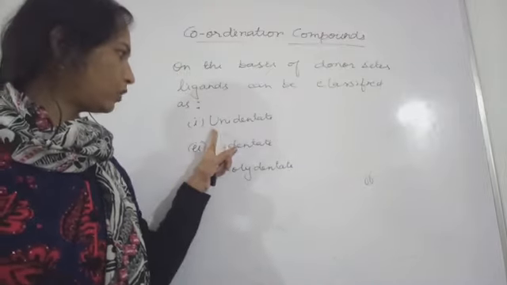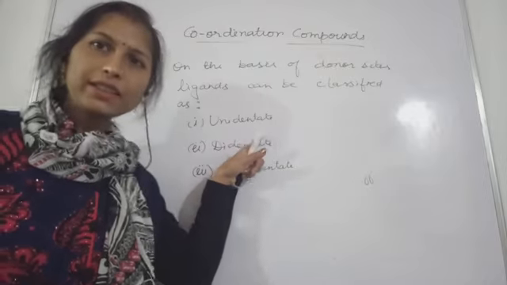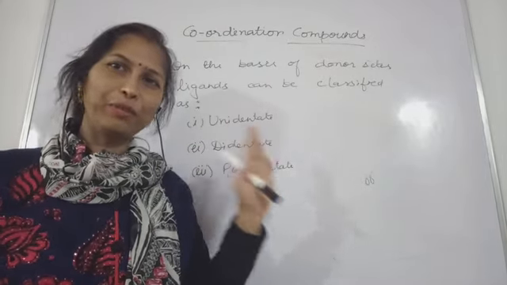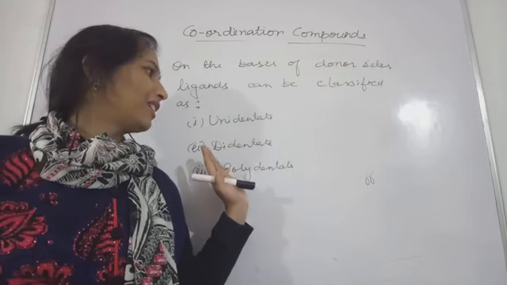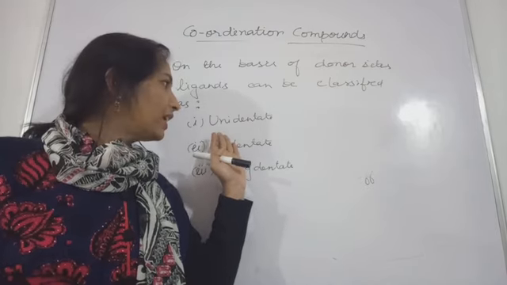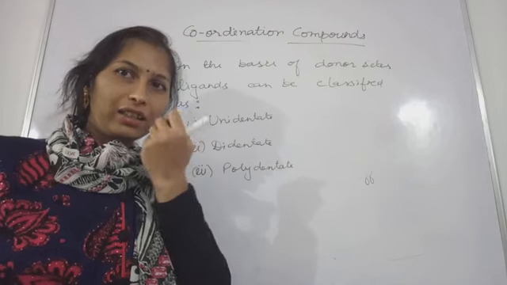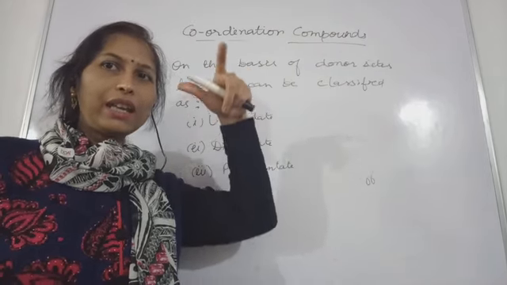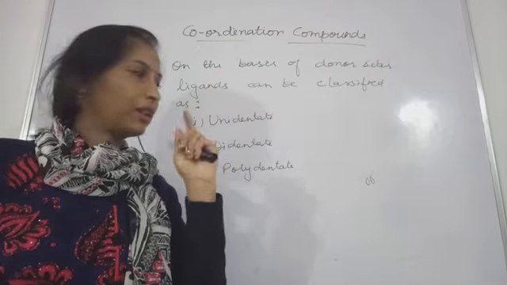Unidentate. The word dentate is actually related to denture or dentist. This is a familiar word for you all, I know. This is dent, teeth. How are we actually catching with the teeth only?